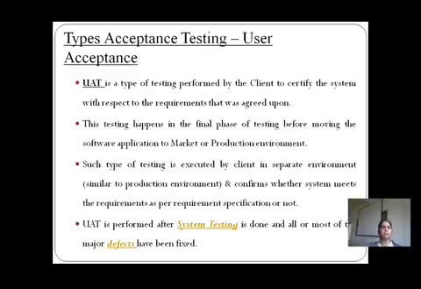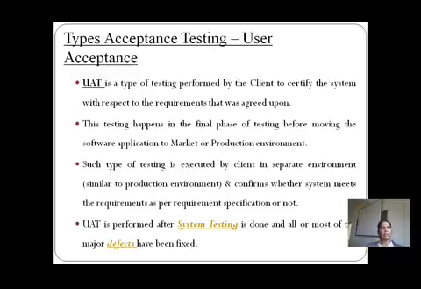Next, this testing happens in the final phase of testing before moving the software application to the market or the production environment. Why? Because acceptance testing is performed by a small group of people first, and if that group of people is ready to use that application, then we are going to finally move that software application to the market or the production environment. Such testing is executed by the client in a separate environment and confirms whether the system meets the requirements as per the requirement specification. So that is user acceptance testing.